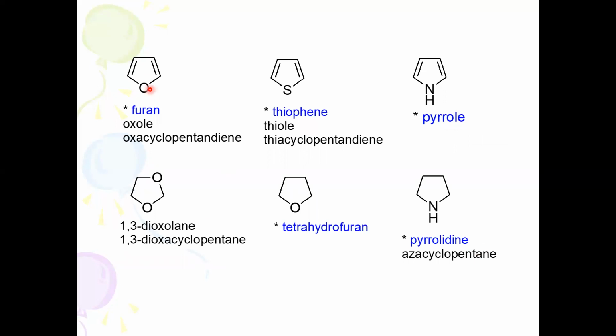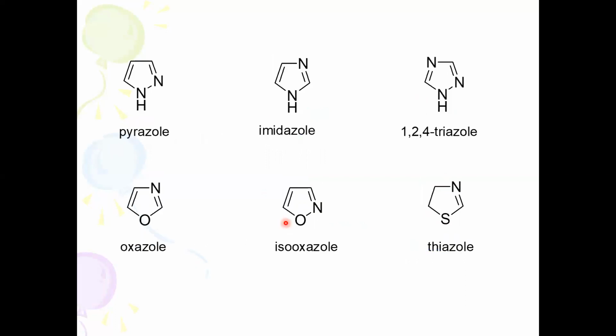Then furan, it has double bonds. Oxygen, ox, 5-membered ring, ol, oxole. The tetrahydrofuran is oxolane. OL stands for a 5-membered ring, EN stands for saturation, oxolane. This is the common name, tetrahydrofuran; likewise pyrrolidine and pyrrole are common names. This is how we can name the compounds.